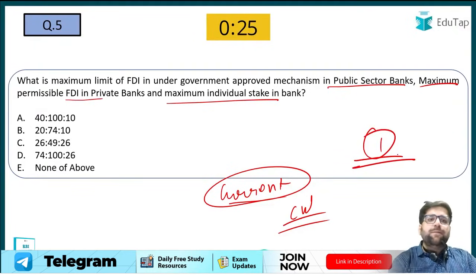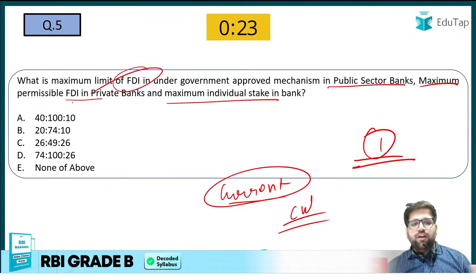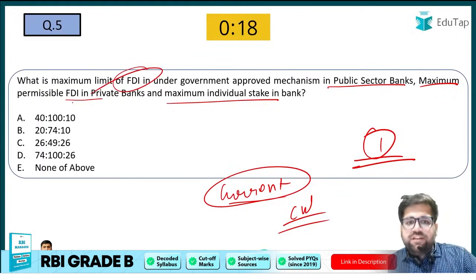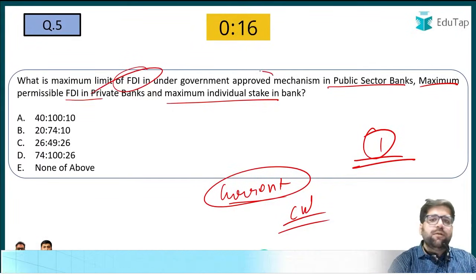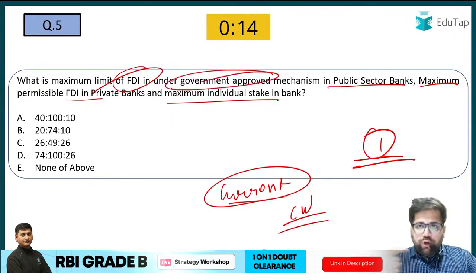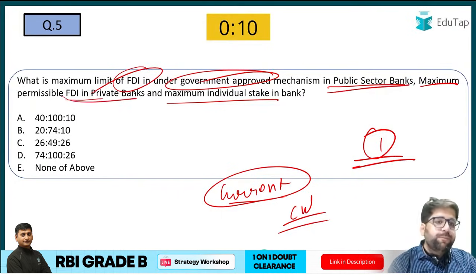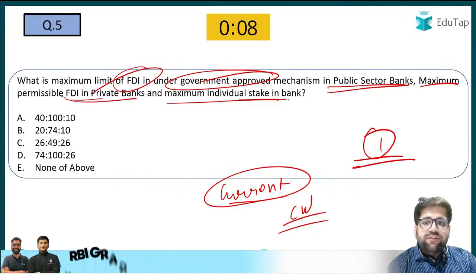So you just have to tell me under FDI. FDI stands for foreign direct investment. So under FDI, what is the limit which has been approved by the government? This is government approved, okay? Not the automatic approval mechanism. Maximum FDI for public sector banks, maximum FDI for private banks, and maximum individual stakes in banks.